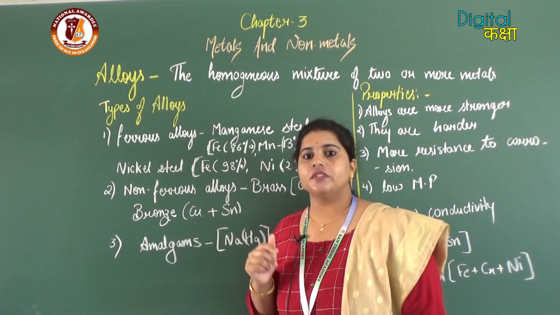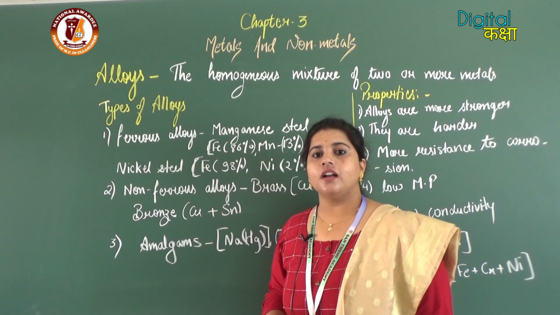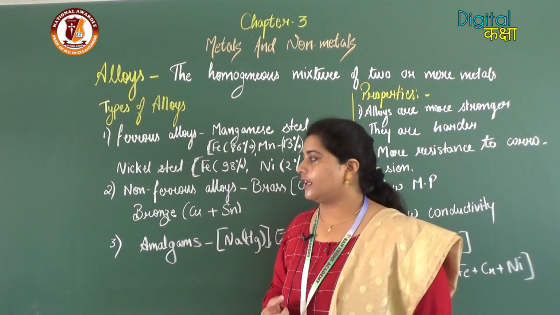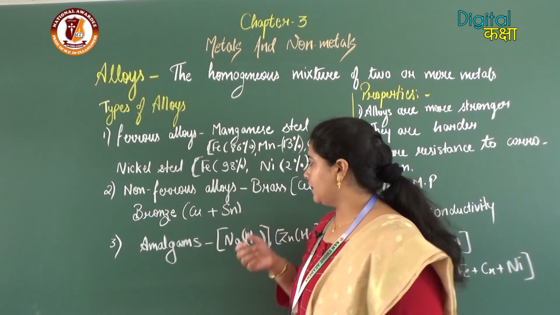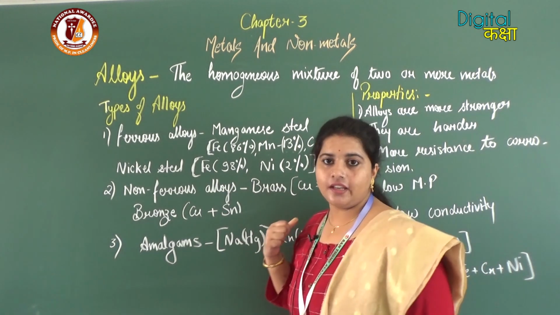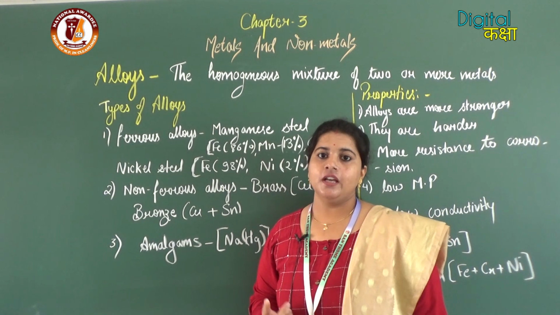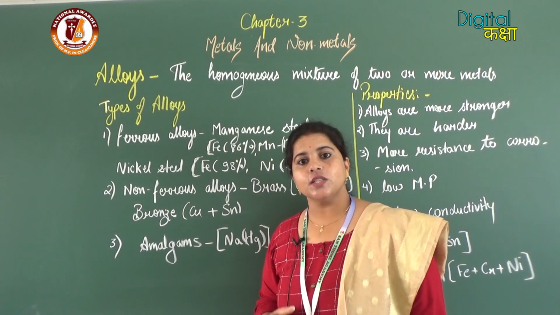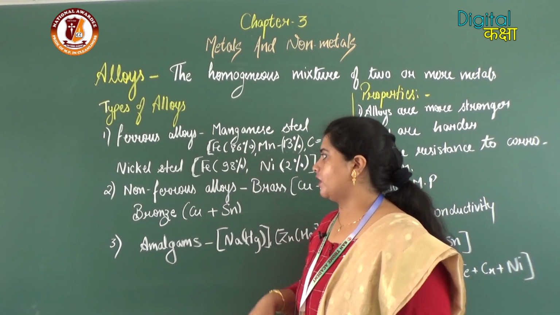Now in the exam, a question comes many times for 1 mark: what are the constituents present in brass? Then you need to write that brass has constituents copper and zinc. Percentage is not that important, but the constituents present in the alloy should be learned.